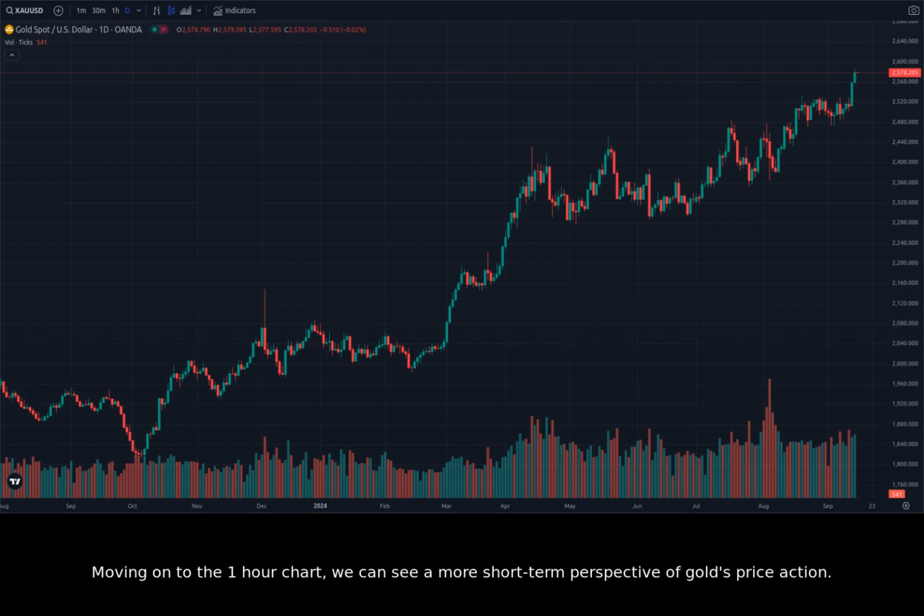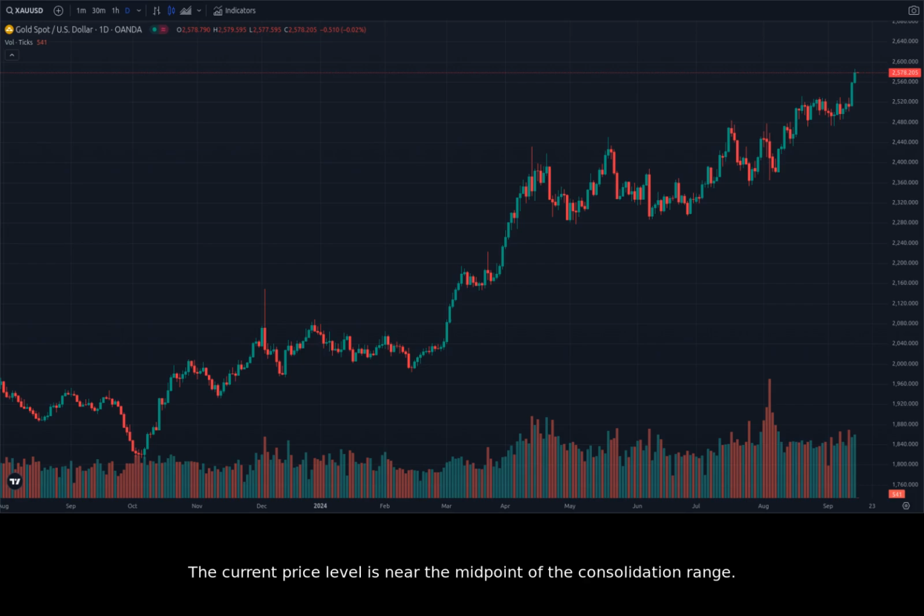Moving on to the 1-hour chart, we can see a more short-term perspective of gold's price action. The price has been consolidating in a range for the past few hours, suggesting a period of indecision. The RSI is slightly above the 50 level, indicating that the bulls are in control, but the momentum is fading. The 21-day SMA is providing support, while the 50-day SMA is offering resistance.